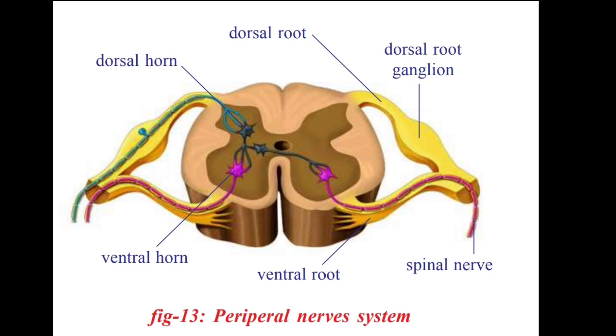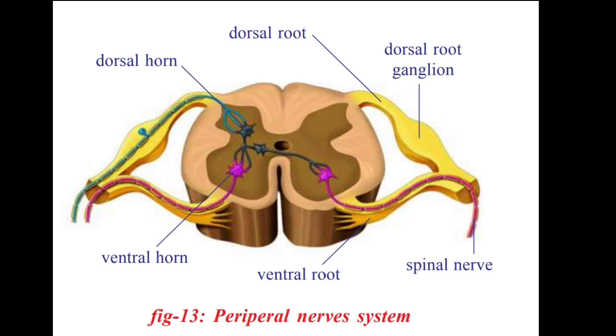I forgot to tell you one thing. In the peripheral nervous system, the important organ is only the spinal cord. In the CNS, central nervous system, there are brain and spinal cord. Both are very important. Both control the central nervous system. But when it comes to the peripheral nervous system, the spinal cord is the one and only important and major organ which controls the peripheral functions of the human body.